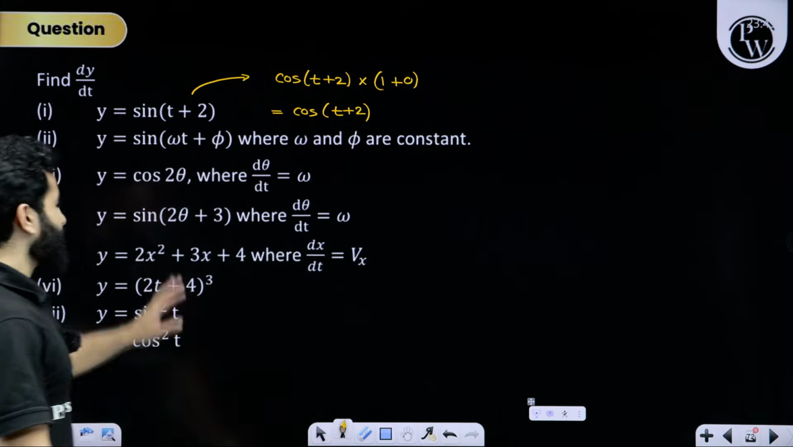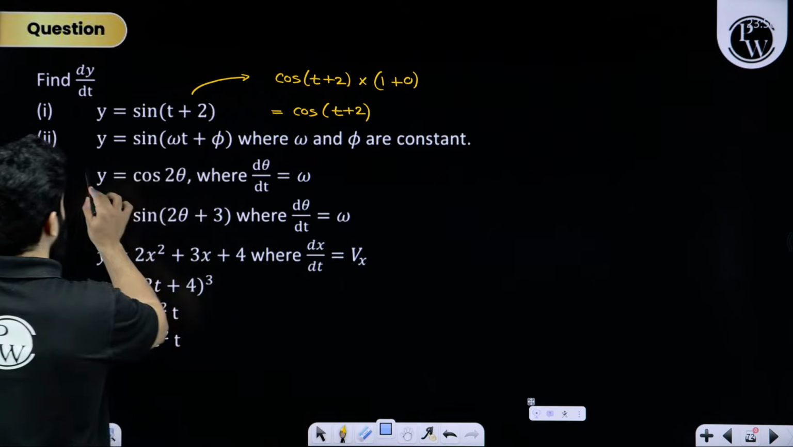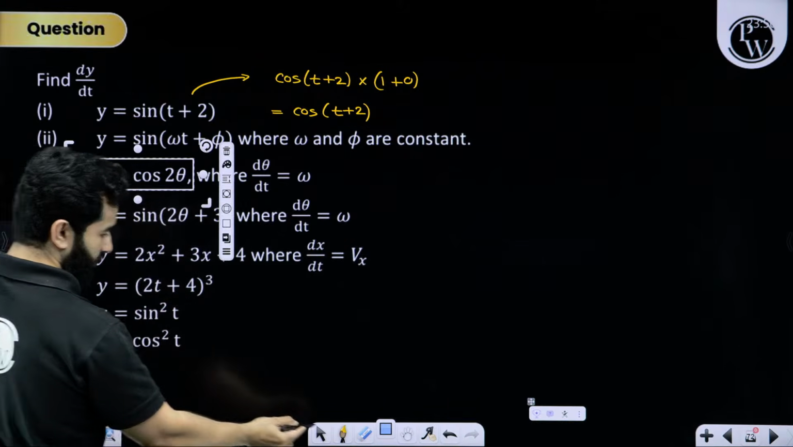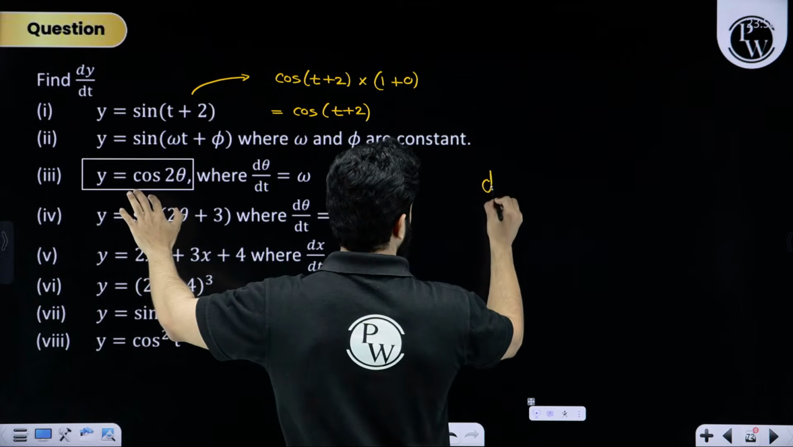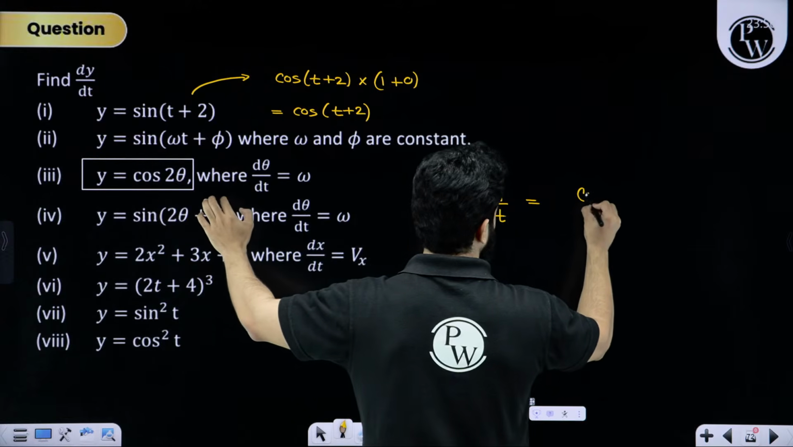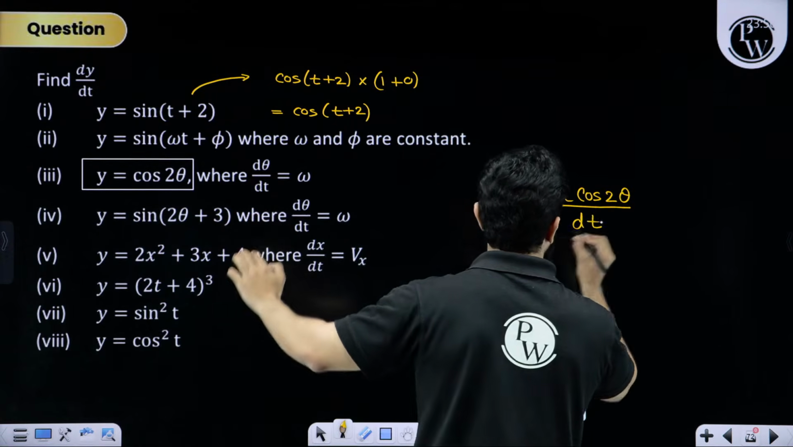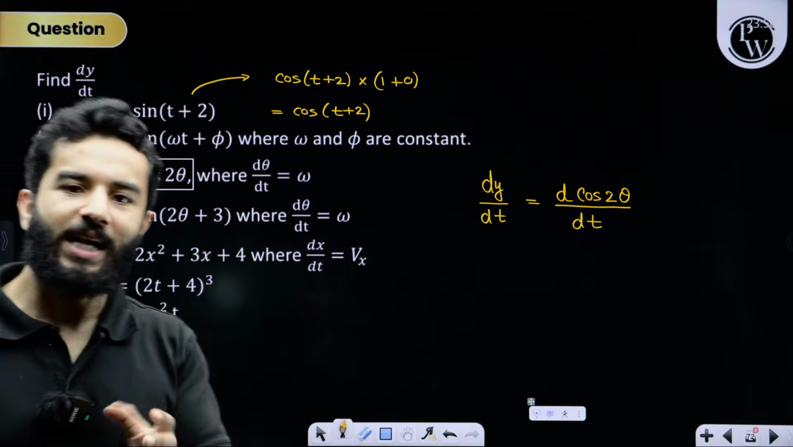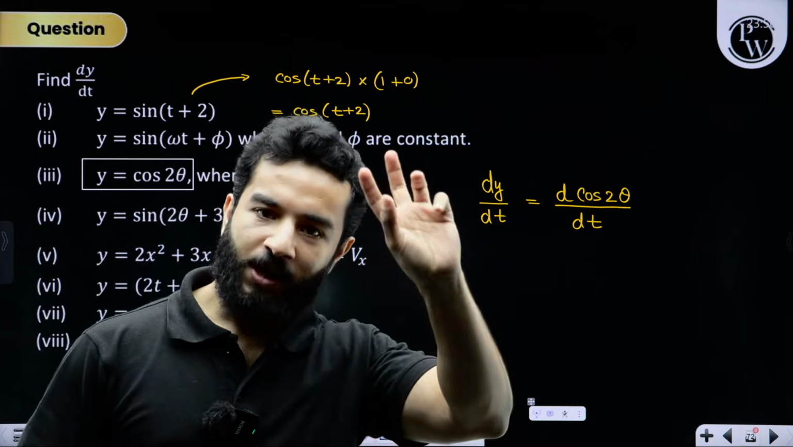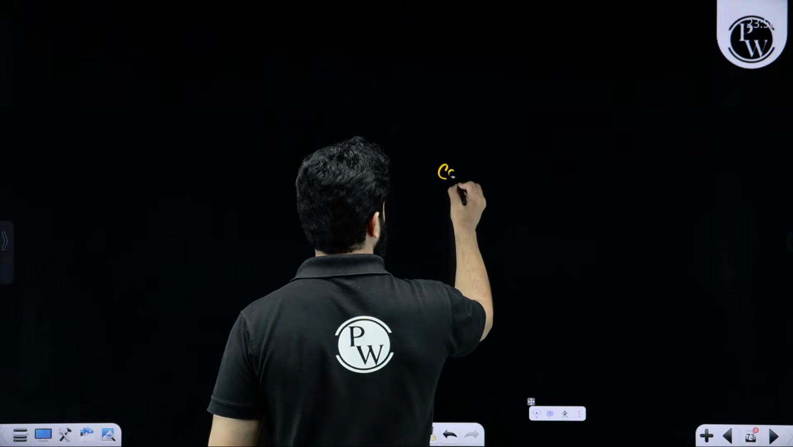Now these are slightly challenging, slightly, not a lot. For example, y is cos 2 theta, and we want to find out dy by dt. Pay attention. If you want to find dy by dt, this will become differentiation of cos 2 theta divided by dt. Kindly note one point. We cannot simply write down differentiation of cos 2 theta. If I ask you what is differentiation of cos 2 theta, this is very important.